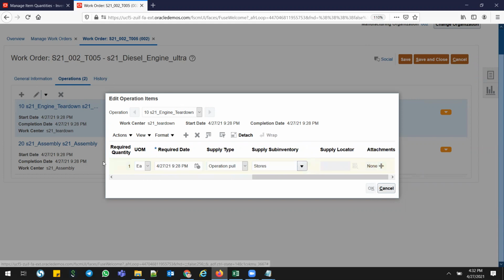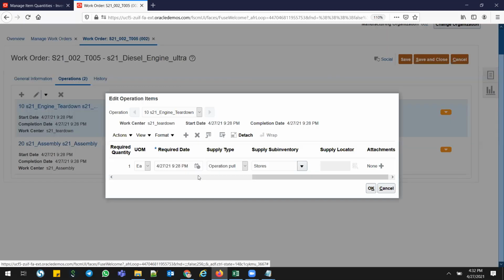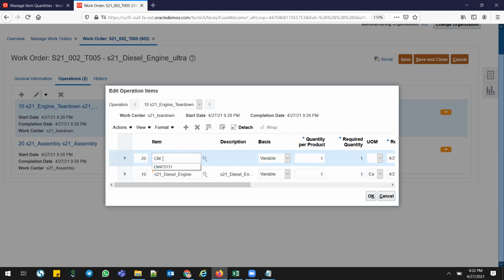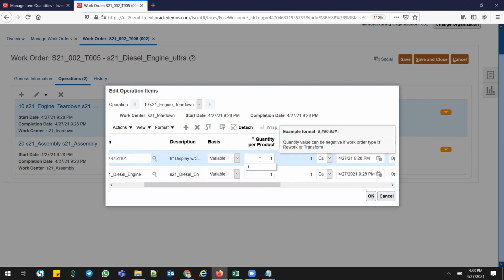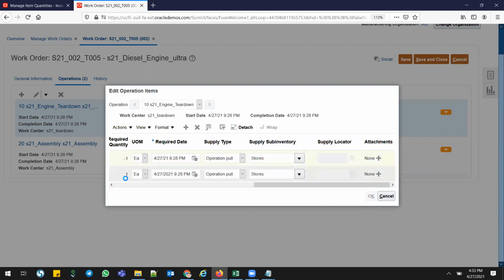Along with that, I'm going to issue another part number for the upgrade after teardown. I'm pulling one part number out from this teardown, like CM 4751101, I think. This part I want to remove from this old engine, and I want to put in another new part number. So one part number I'm removing. This is the operation pull, and then click OK.